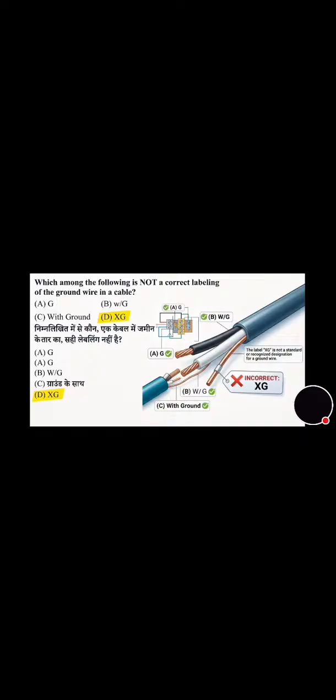Now we will move towards the next question that's on the screen. Which among the following electrical conduits is also known as greenfield? Its correct answer is option A, that is flexible metal conduit. You can see in the photo also. Now we will move toward the next question.